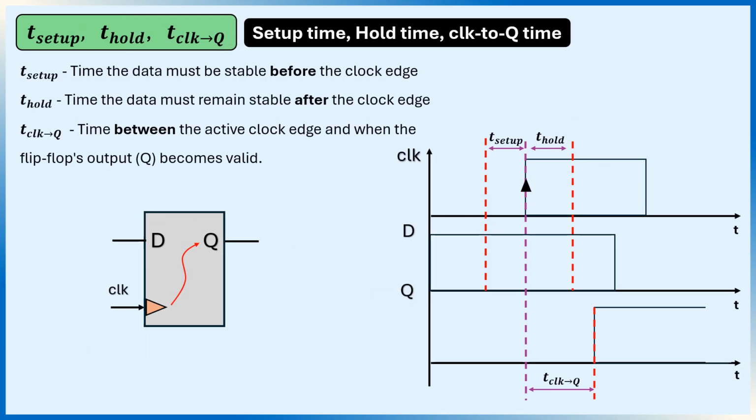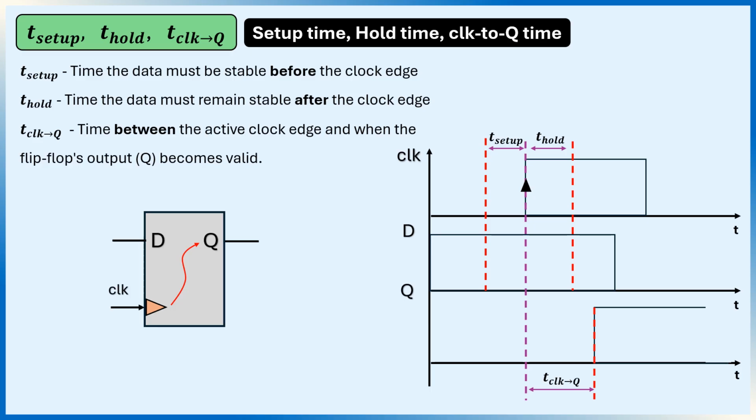A flip-flop has three important timing parameters. Setup time. Setup time is the minimum amount of time the input data must already be stable before the active clock edge. Think of it as the flip-flop saying, "Give me the data a little before the clock arrives." Hold time. Hold time is the minimum amount of time the input data must remain stable after the clock edge. In other words, don't change the data immediately after I have captured it.